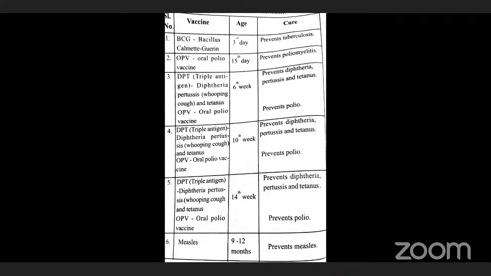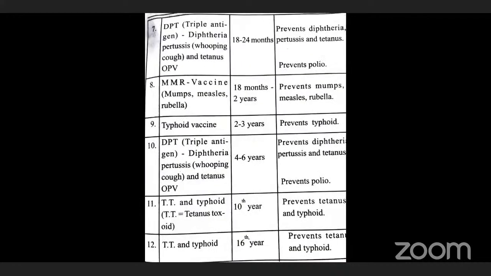The next one is TT and typhoid at the 16th year, that is a booster dose. It prevents tetanus and typhoid. Clear? Those are some important immunization schedules. So here you have to remember it.